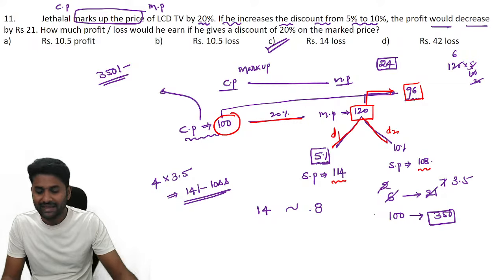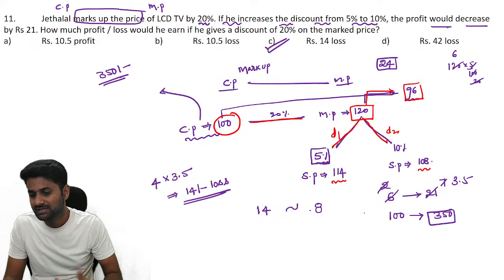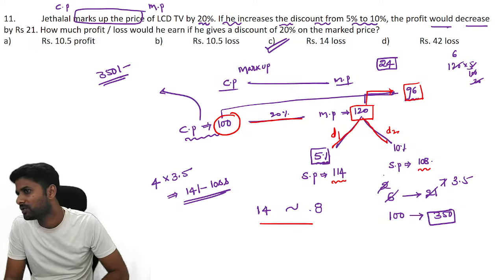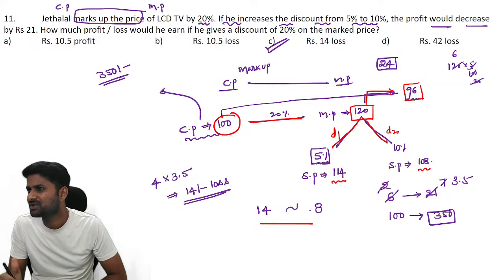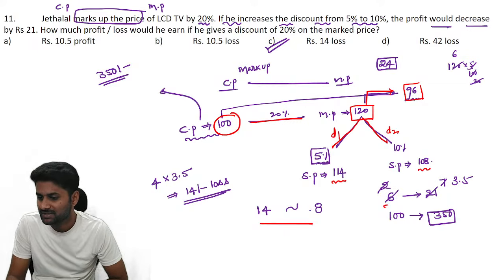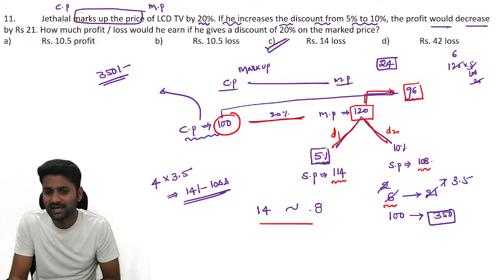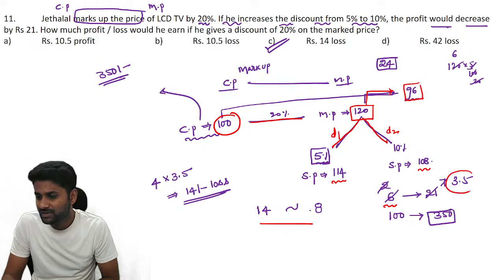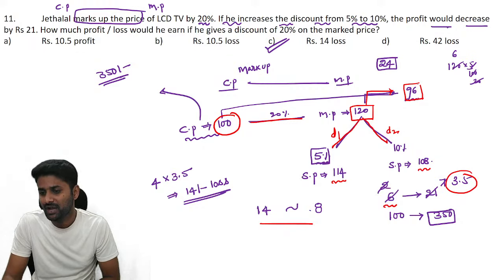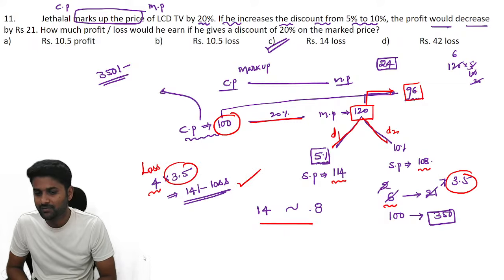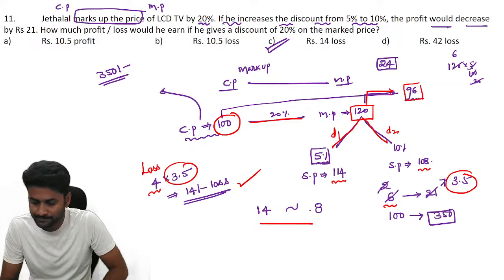Now we are increasing the discount. If the discount increases, we reduce the profit. So how much profit does it reduce? 114 and 108, how much difference did you get? 6 units. So we are reducing 6 units of profit, that is exactly equal to 21. Then each unit is 3.5. According to the question, we have to identify how much loss occurs. So at 96, how much loss did we get already? 4 units, and each unit is 3.5. Then the answer is 14 rupees loss. Clear?